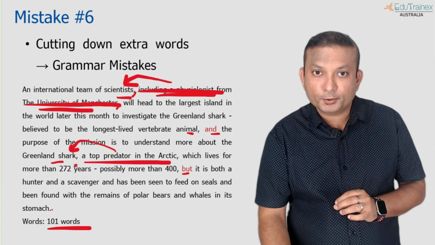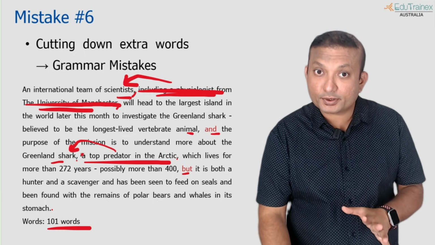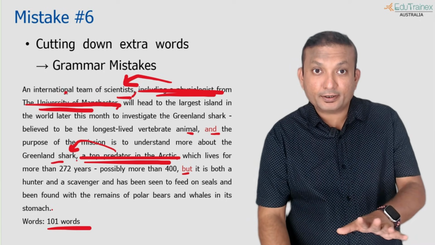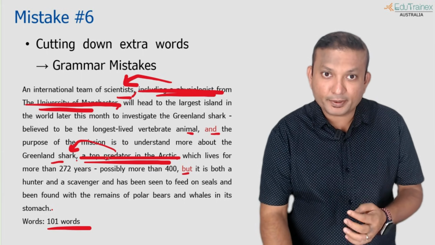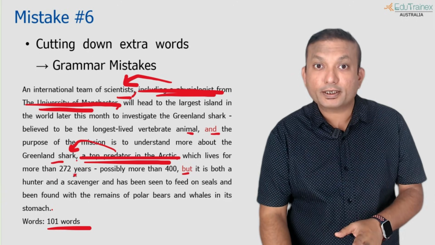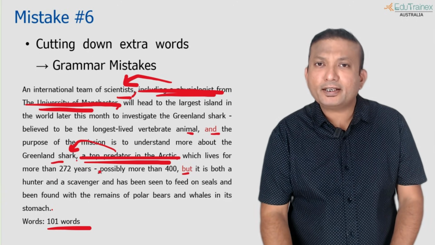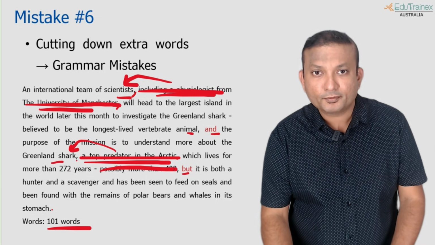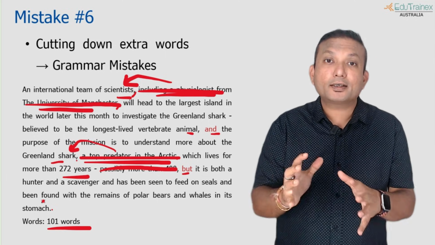In the same way, this phrase is also separated with 2 commas, just giving additional information about sharks. Cut it down, including the commas. Now if you read this sentence, "an international team of scientists will lead to the largest island," it is still making sense. "The Greenland shark, which lives for more than 272 years." Again, still making sense. Anything that gives more details, you can cut that part out, like "possibly more than 400." We just talked about 272 years, that's enough. So that's how you can cut down the words.